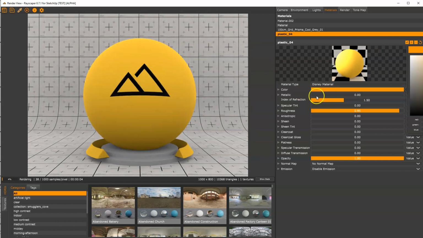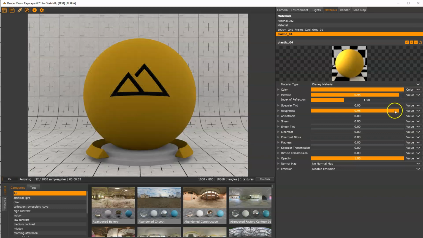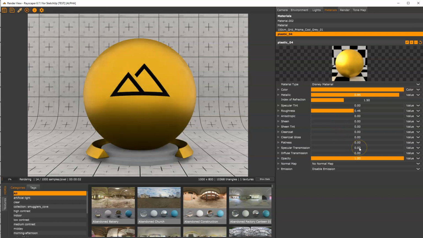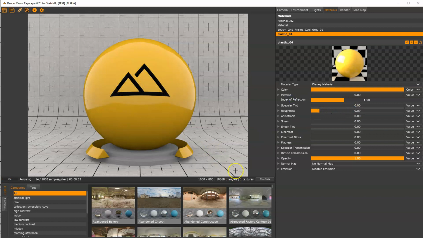Maybe we want to have a little bit more of a metallic feel. We can tune down the roughness a bit of the material. But let's go maybe for something with some glossy coating. All right, so this has a little bit of a glossy coating on it, and I quite like that. Cool. Looks like a Lamborghini or something.